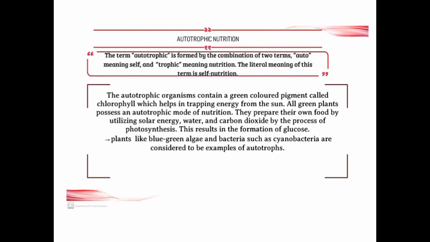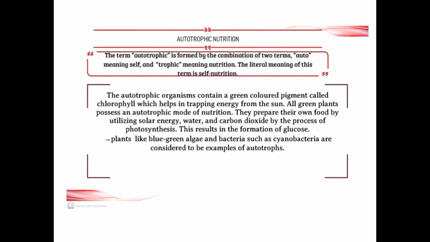All green plants possess an autotrophic mode of nutrition. They prepare their own food materials by trapping sunlight, taking water from the soil and carbon dioxide from the atmosphere. Combining these components, the process of photosynthesis is done. The end product formed is glucose.